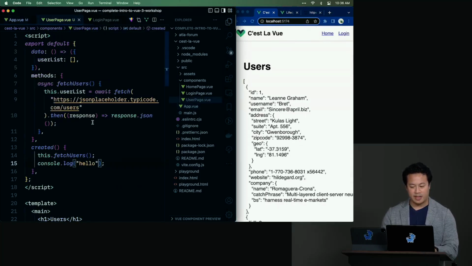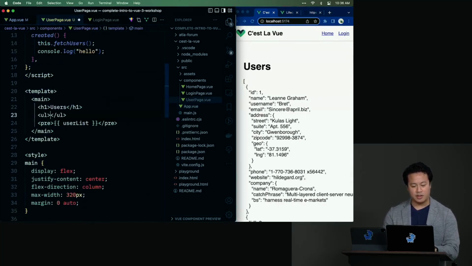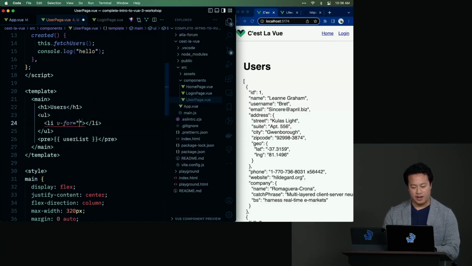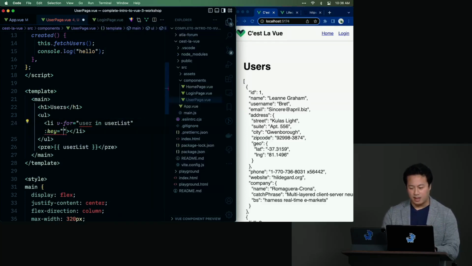But we're going to go ahead and pretty that up a little bit because that is pretty hard to read. So I'm just going to do an unordered list. And for every one of these users, so user in userList, we're going to make sure, because we're using a v-for loop, we're going to assign it a unique key. And that key can just be the ID, actually, that we have up here. So I'm going to use the ES6 templating, though, to say user.id.